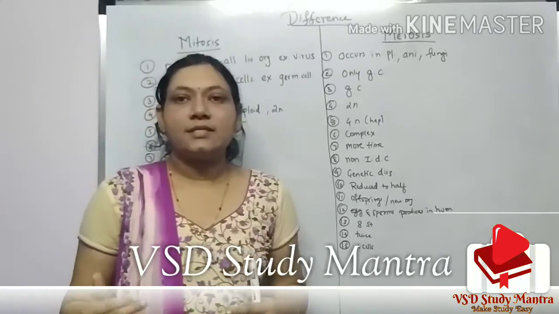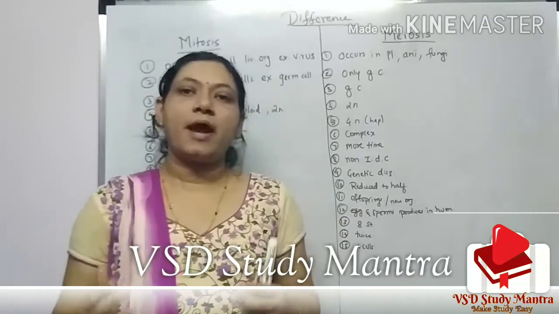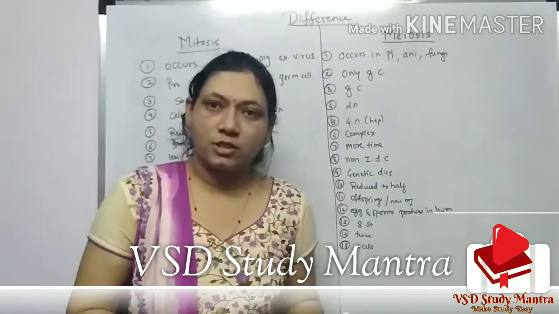Now we will discuss differences between the mitosis process and meiosis process.